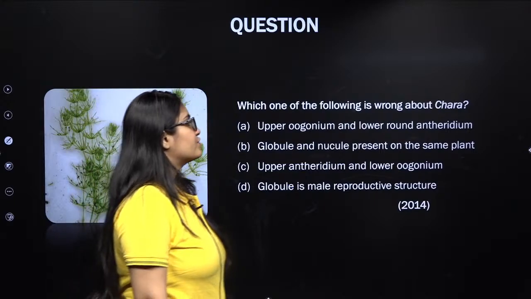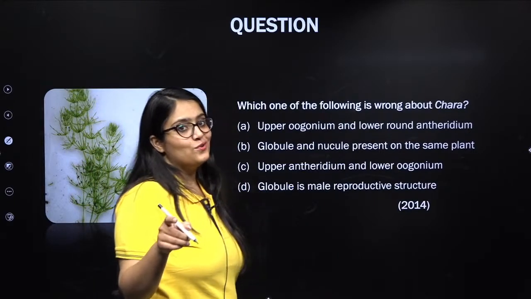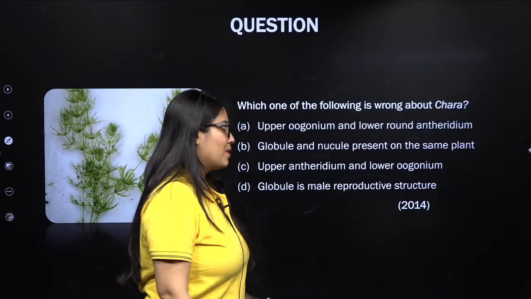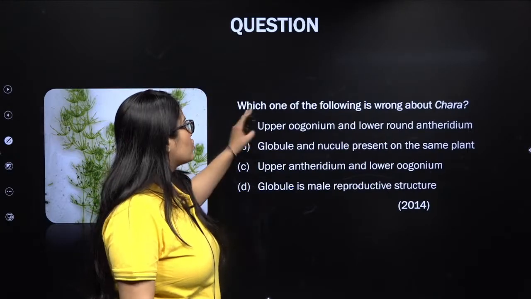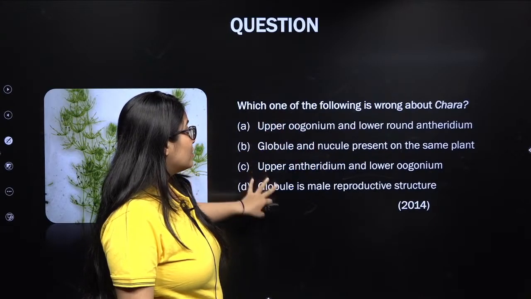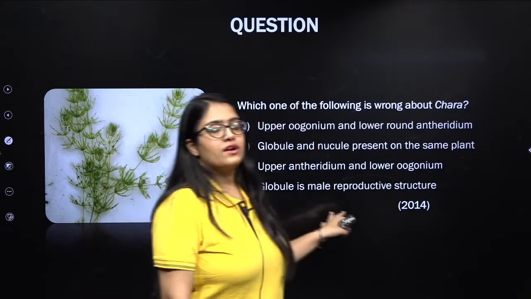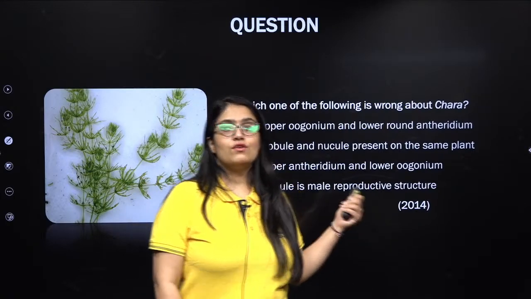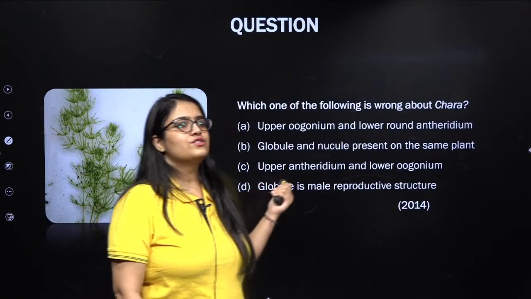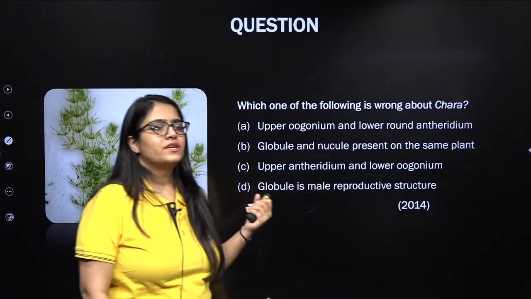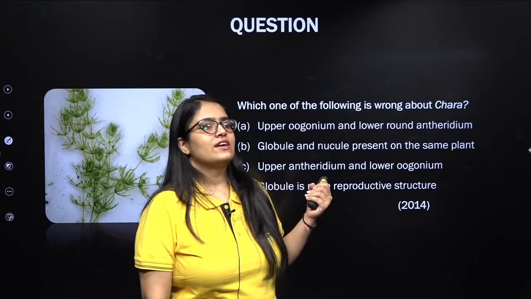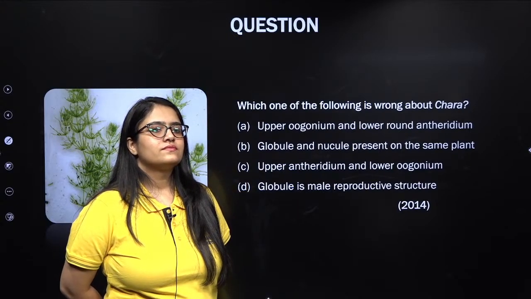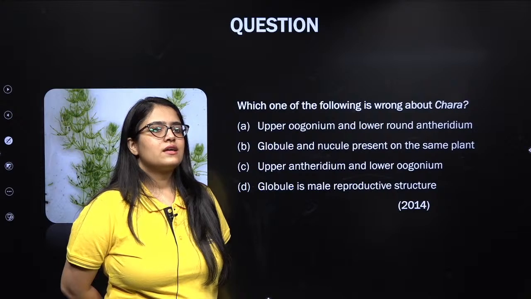Which of the following is wrong about Chara? I told you four times NTA has asked questions on Chara. That's probably the second time we will be doing it. So what do you think? Now this question is about the position of the reproductive structures present on a branch of Chara. Any guesses on this? I've already given you the explanation and told you how to get this answer. Come on guys, tell me what you think is the right answer. Any guesses?